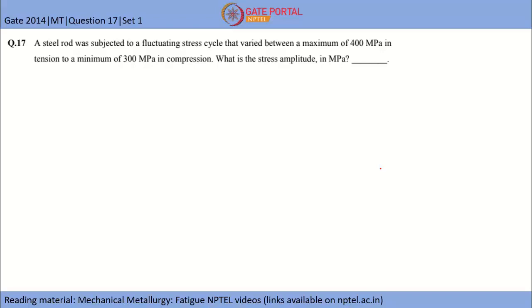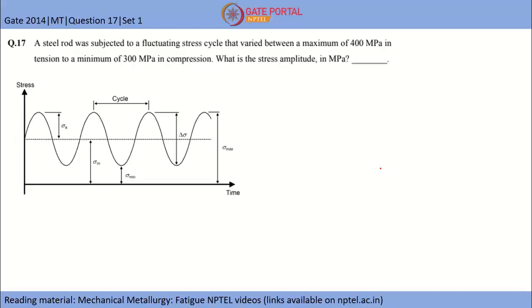So a fluctuating stress cycle means fatigue. In this you can see that the stress is fluctuating across the mean stress, and we need to find sigma A, which is the alternating stress. From peak to peak is known as one cycle of fatigue, and this is delta sigma, and this is the overall stress cycle of fatigue, which is an alternating cycle.